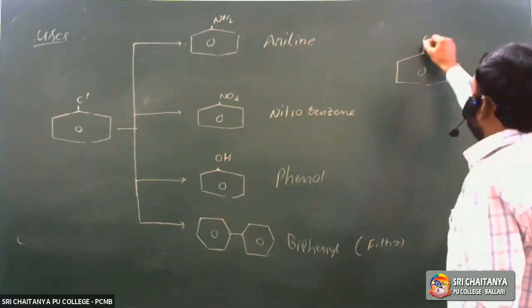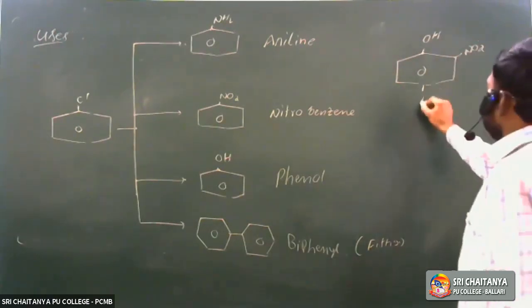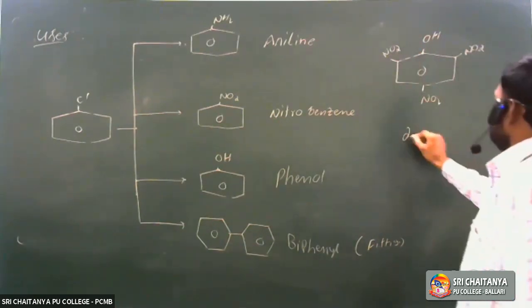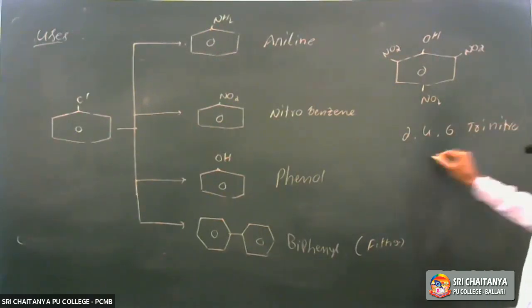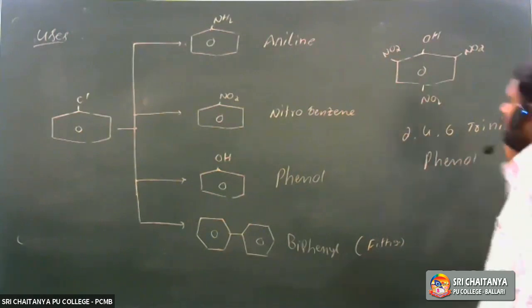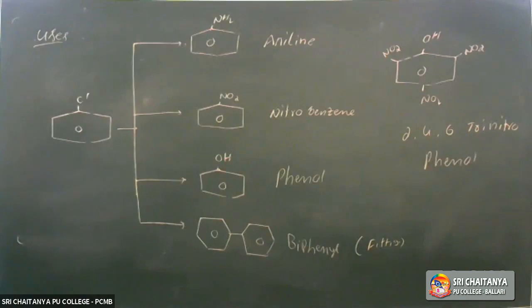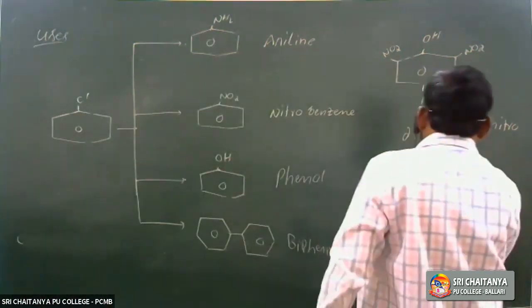It is a phenol derivative: OH is the phenol, with nitro groups at the second, fourth and sixth positions. The IUPAC name is 2,4,6-trinitrophenol, and commonly it is called picric acid.